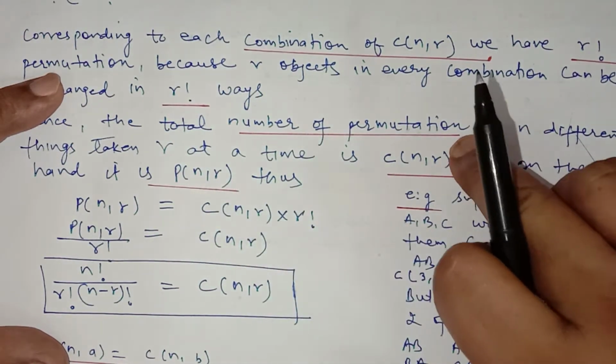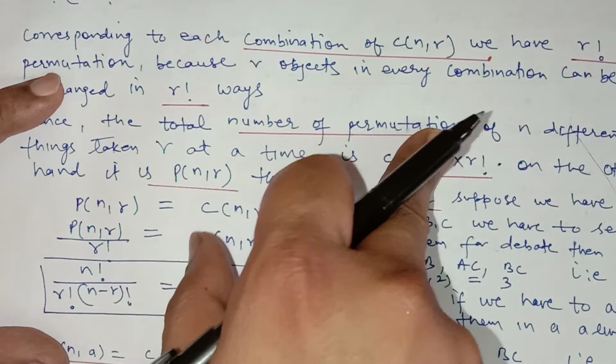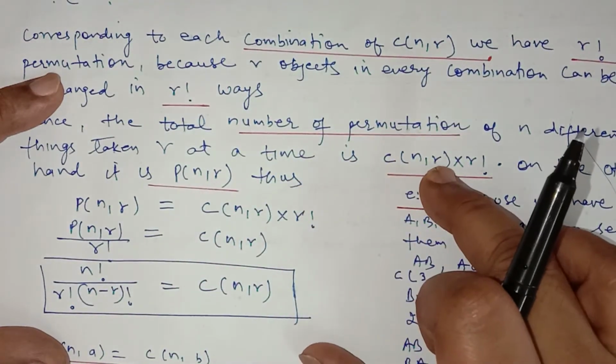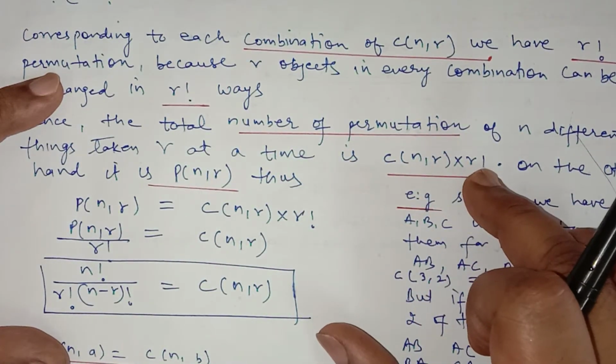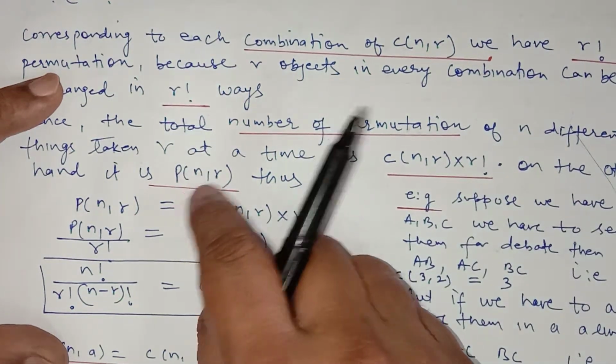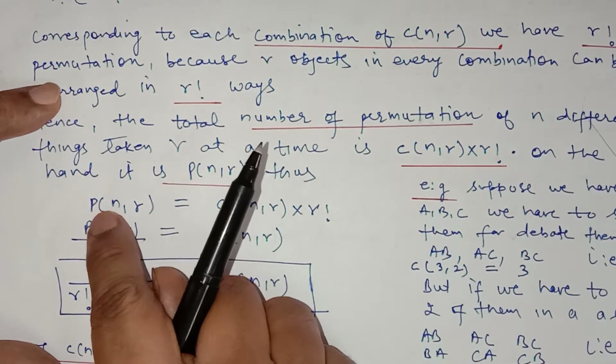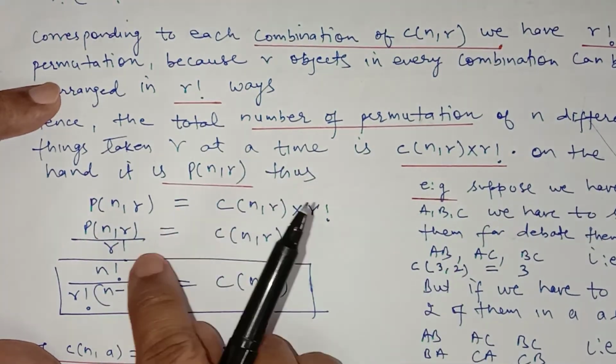These are the total selections, and we have to multiply it with r factorial, that is, the r things can arrange themselves in r factorial ways. This comes out to be total arrangement. This is equal to permutation of nPr. So combination of nCr will be equal to permutation of nPr divided by r factorial.